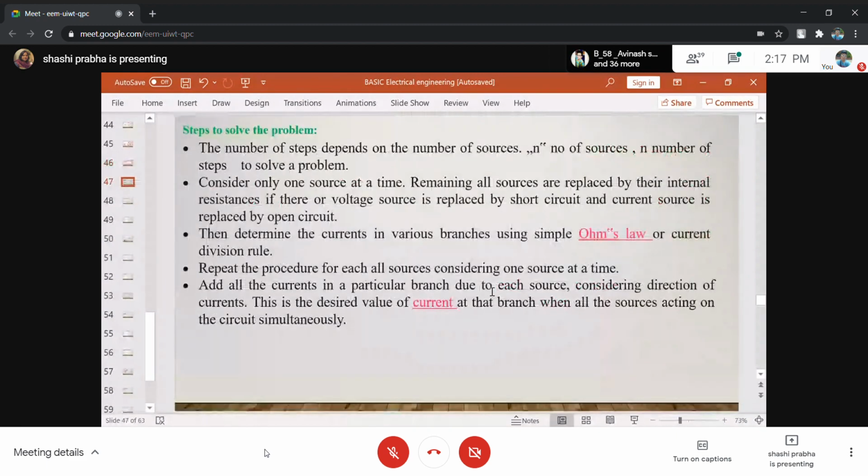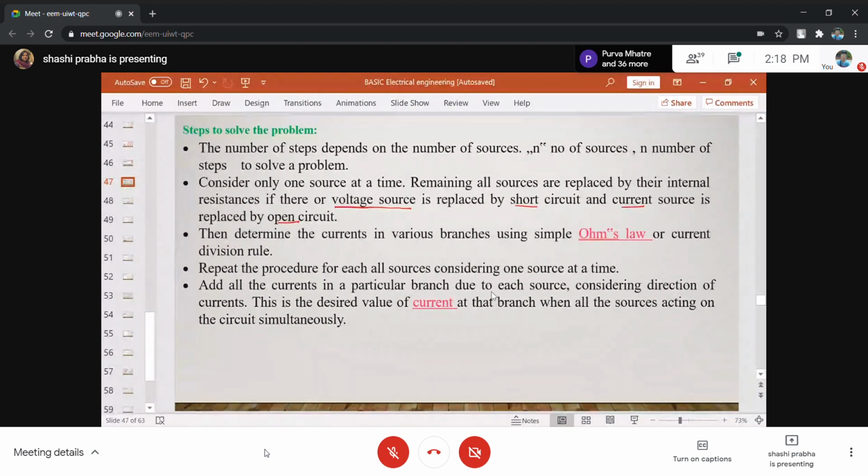How to solve the problem? The number of steps depends on the number of sources. If n sources are there, n times you have to solve the circuit. I told you, there are two sources, you have to simplify it 2 times. If there are 3 sources, you have to simplify it 3 times. Consider only one source at a time, with all the other sources replaced by their internal resistance. Internal resistance means the voltage source is replaced by a short circuit and the current source is replaced by an open circuit.